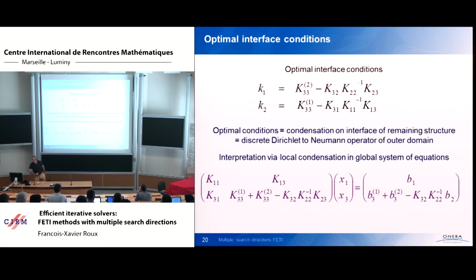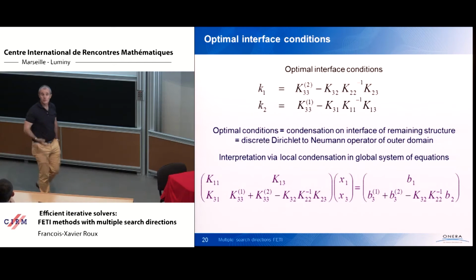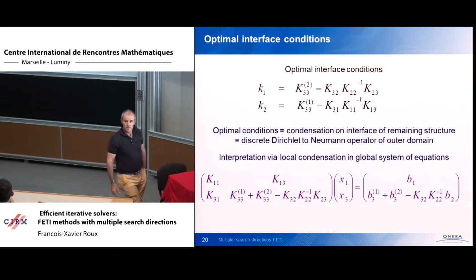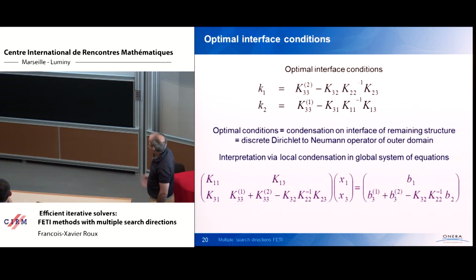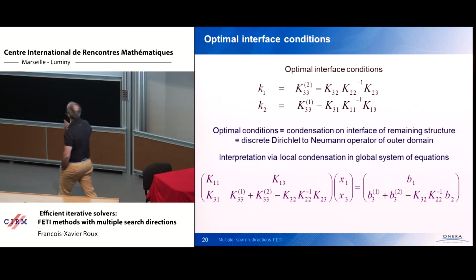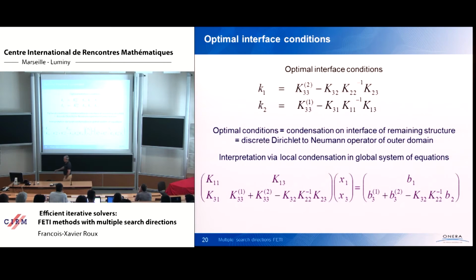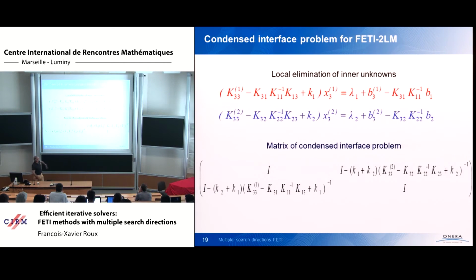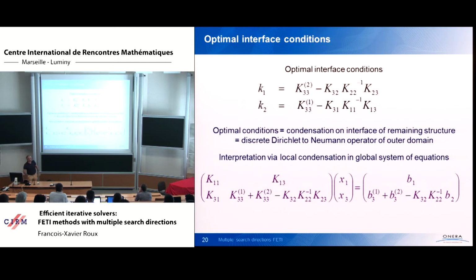And what are the values? What are the optimal interface conditions for which the diagonal entries of my interface matrix are 0? It's just if you take k1 as a Schur complement of domain 2 and k2 as a Schur complement of domain 1, then in the previous formula, you see that you have Schur complement plus Schur complement times Schur complement plus Schur complement minus 1, so identity minus identity, it is 0. But this is not a surprise, in fact.